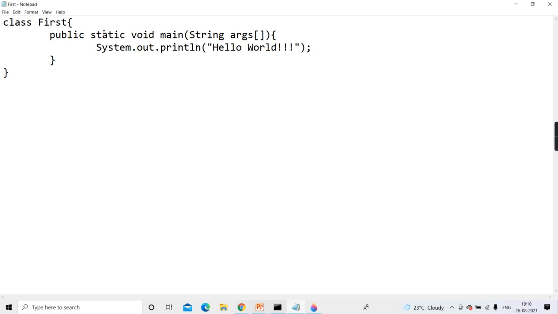If someone asks you to explain the first Java program, and you write these 5 lines, you should be able to talk for at least 1 hour on that first Java program, telling each and every concept: what is class, what is public, what is static, what is void, each and everything. Okay, so now we'll start discussing this.